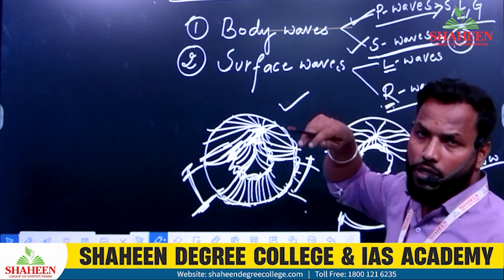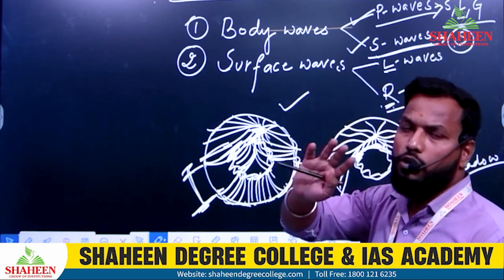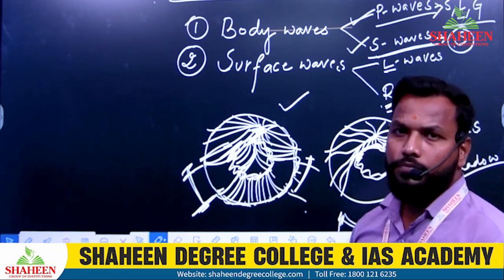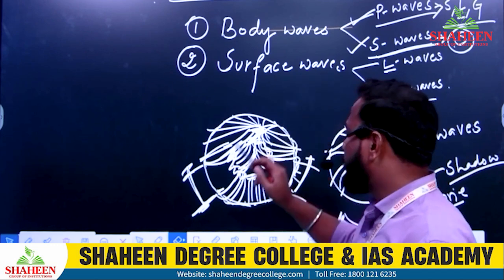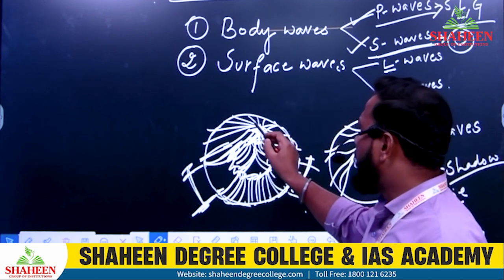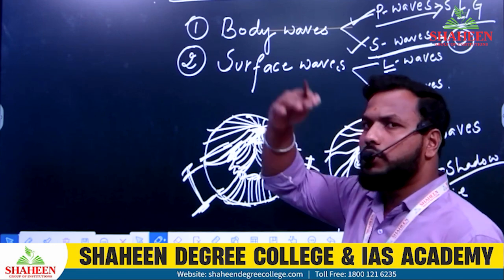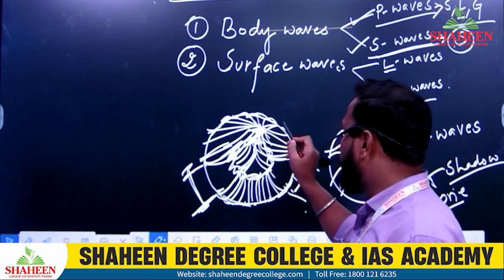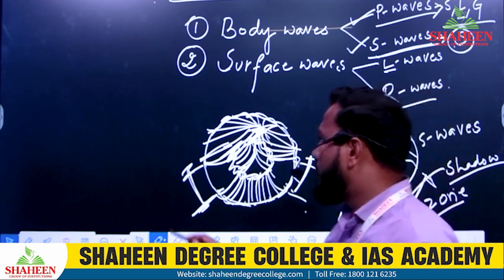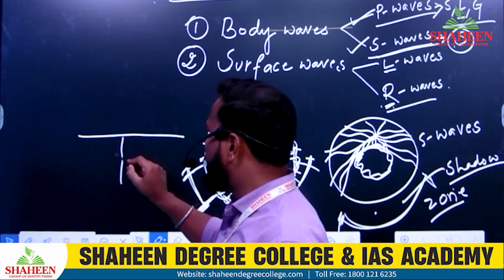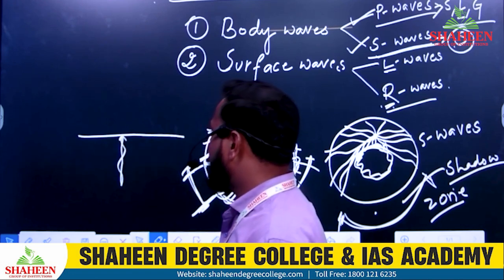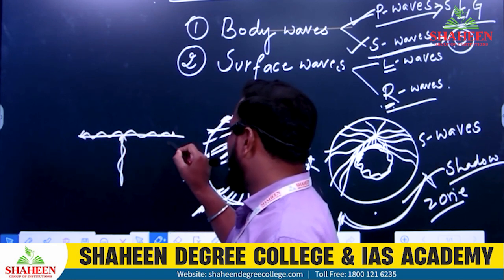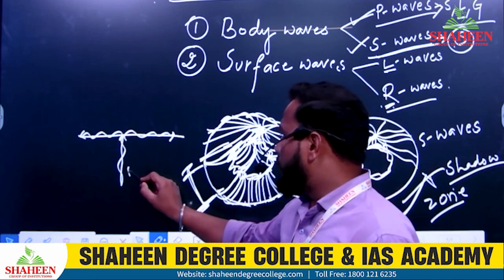P wave travels in solid, liquid and gas. S wave travels only in solid, not in liquid and gases. Okay, then comes to the surface. When it comes to surface, as I have told you, the earthquake body waves travel to the surface. Thereafter, the wave travels in this fashion, horizontal fashion. Thereafter, the wave travels in this. See, imagine if this is a wave, and thereafter the wave travels in this fashion, the energy. So this is your body wave.